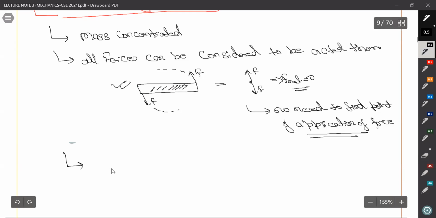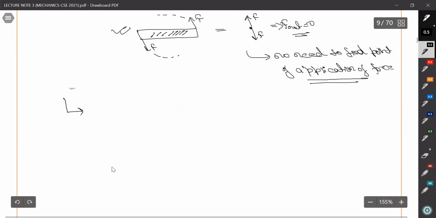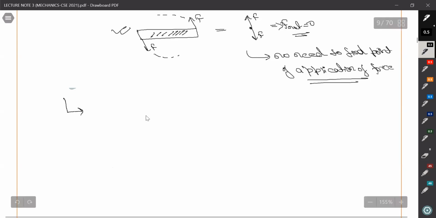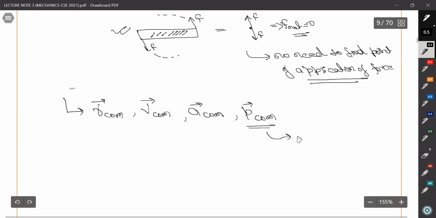Okay. Also, let me consider one more thing. We have already discussed about the velocity of center of mass, right? So I'm not writing it. You can write about the R center of mass, V center of mass, A center of mass, momentum of center of mass. Also, we know that momentum of center of mass is m1 v1 plus m2 v2 and so on, right? So you can write these things also.